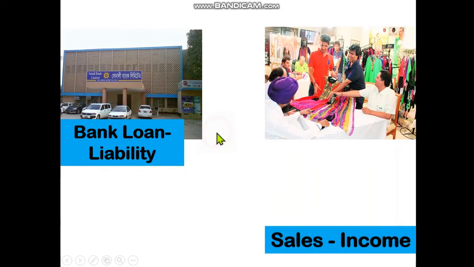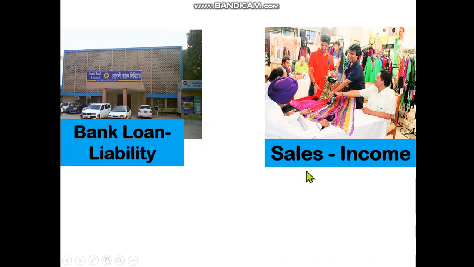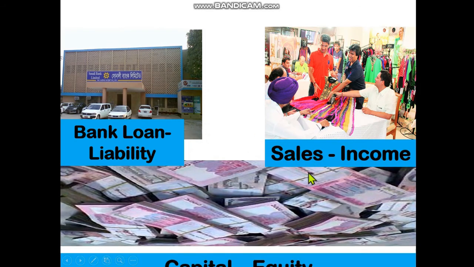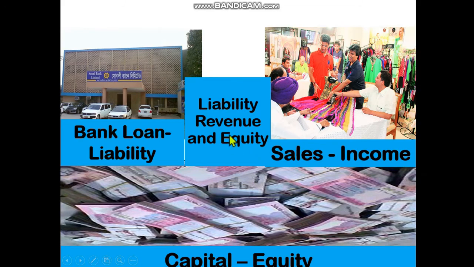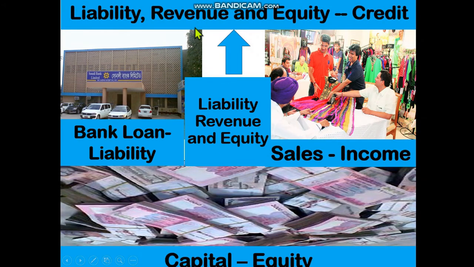Dear student, now look at this is bank. That means we can take loan from bank. So this is liability for the organization. Look at sales. This is the income for an organization. Capital, equity. That means the money given by the owner. This is equity. And liability, revenue and equity, these three accounts show credit balance. That's why it is credit.